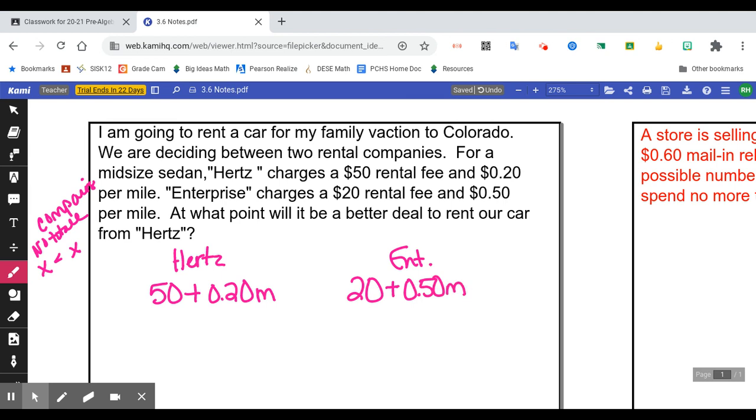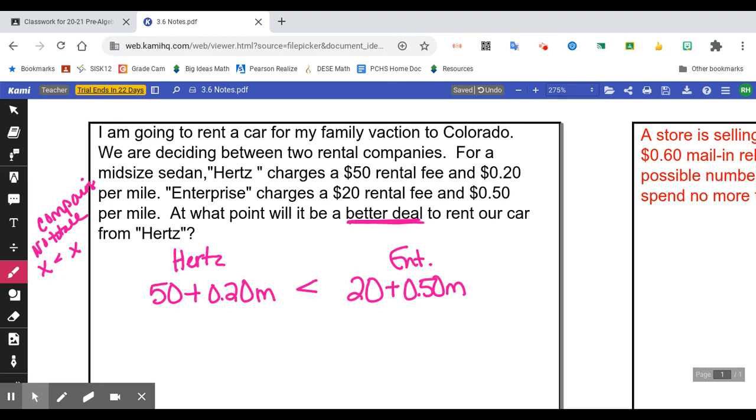And we want to know when it will be a better deal to rent our car from Hertz. Well, if something's a better deal, that means that it's going to be cheaper. So we want Hertz to be less than Enterprise, okay? And not equal to. We want it to be better. So less than is the only part we put there. Okay, now we're ready to solve.